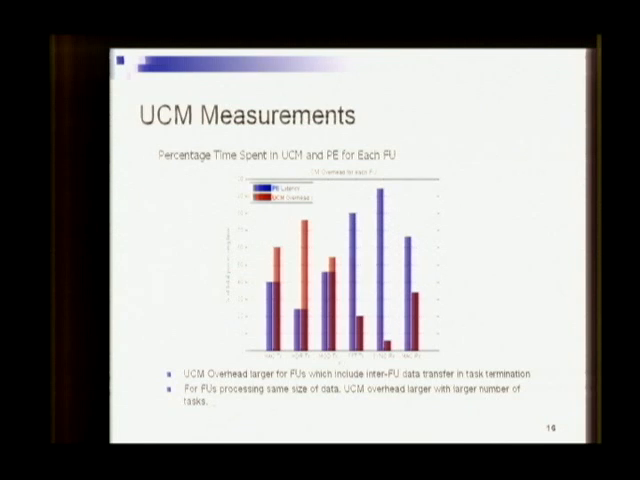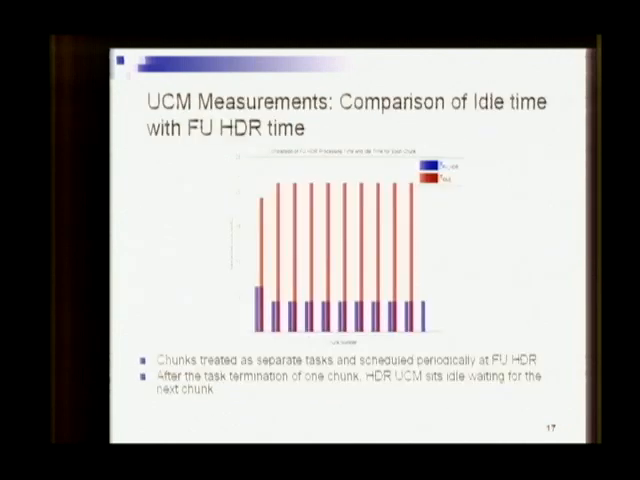So what we take from this graph is that for the FU header with data transfer in the task termination stage, the UCM latency is always, or most probably going to be, larger than the processing engine latency. We already saw that the header divides the frame into chunks and schedules each chunk periodically. Once the processing is finished for, let's say, the first chunk, the FU header UCM just finishes processing and sits idle until the start time of the next chunk.